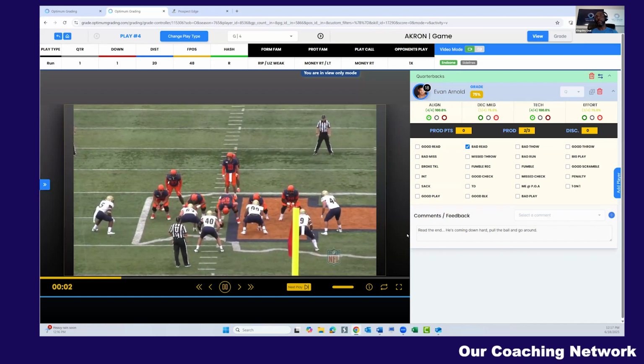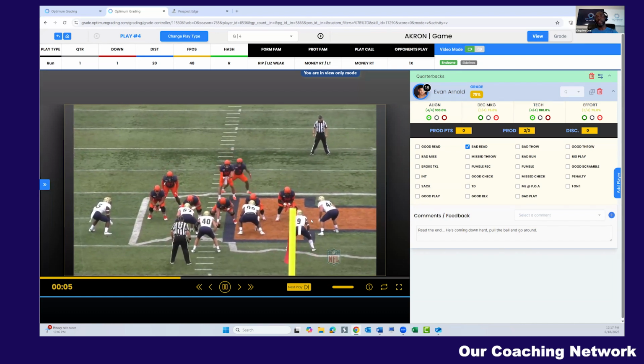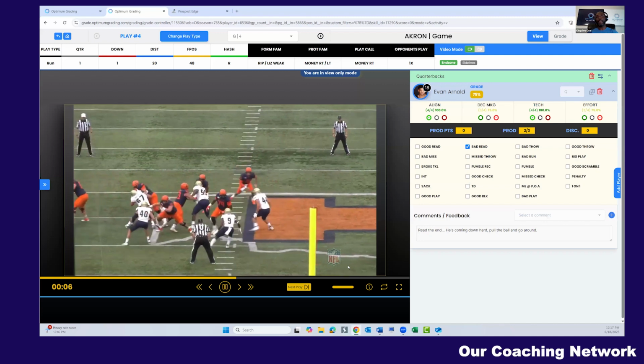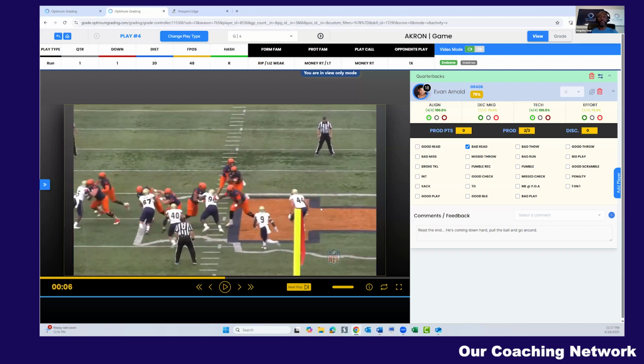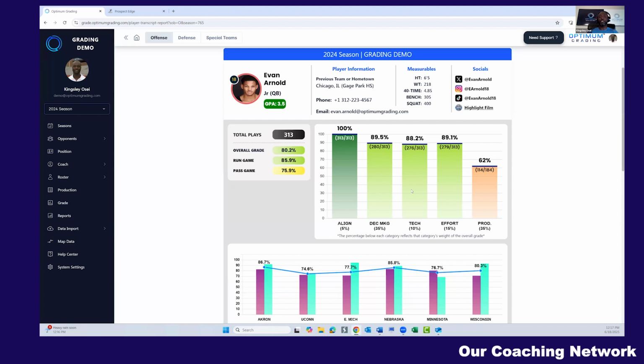This is a play right here where he's reading the end. You'll see that the end is coming down pretty fast. This is a play where he should have pulled it, right? Should have pulled it. He didn't pull it. So when the player gets the report, or the college coach or whoever's looking at this, they can see how that kid was evaluated. So instead of just watching film, you can see the complete evaluation all on the same screen. Now, this transcript report is a two-page report that automatically gets generated by our system from the coaches simply grading play after play.